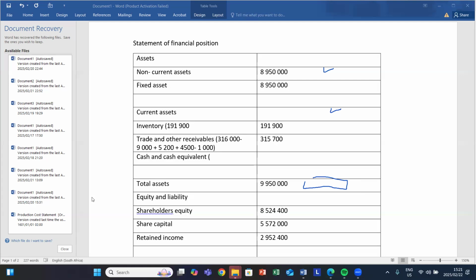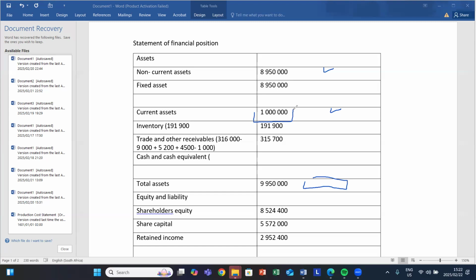And then you'll get your current asset balance, which amounts to 1 million. Is it 1 million? Yeah, 1 million. You got it?